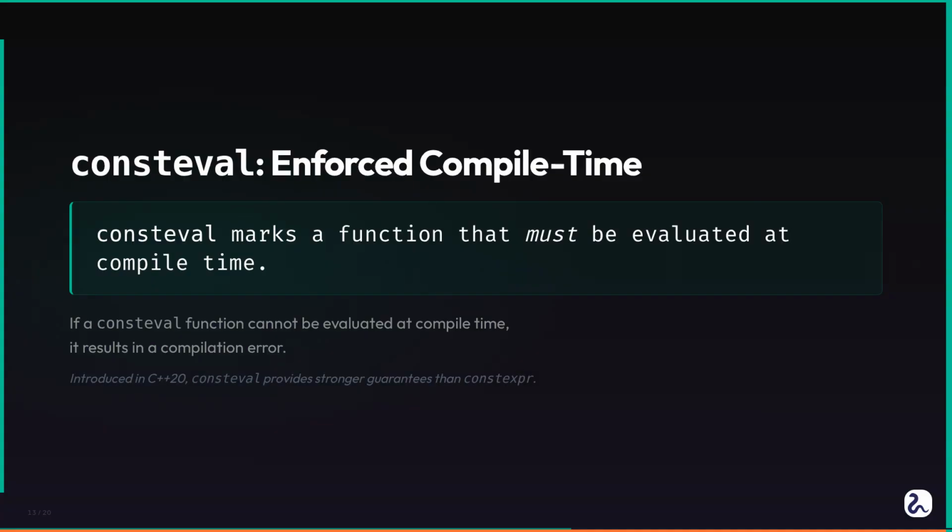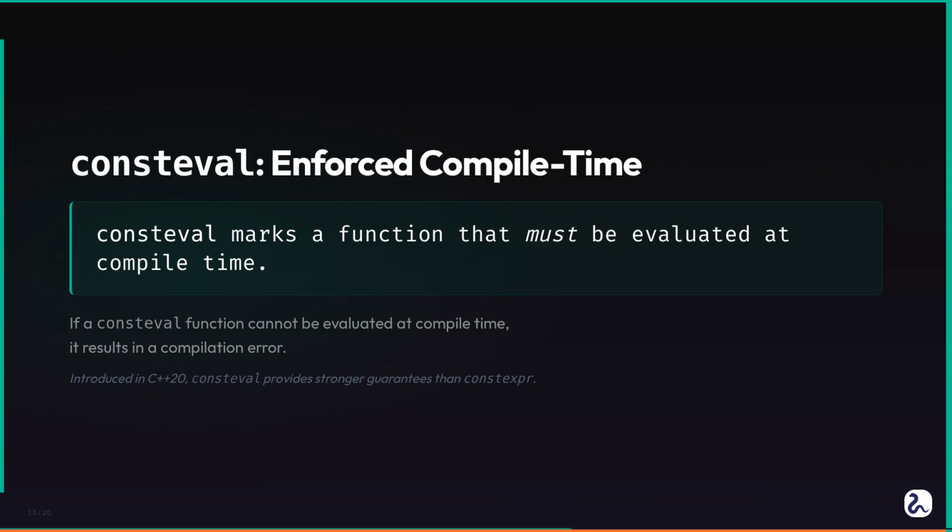Here is where it gets interesting. With C++'s consteval, if constexpr is a polite suggestion, consteval is an absolute command. Think of consteval as a bouncer at a club. If you are not on the compile time guest list, you are not getting in. A consteval function is an immediate function. Every call to it must produce a compile time constant. There is no runtime fallback.